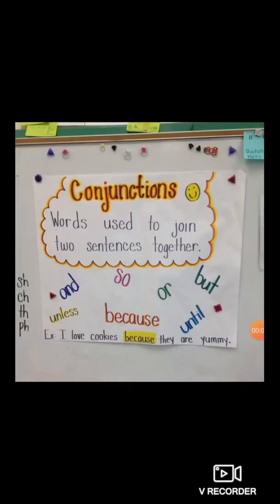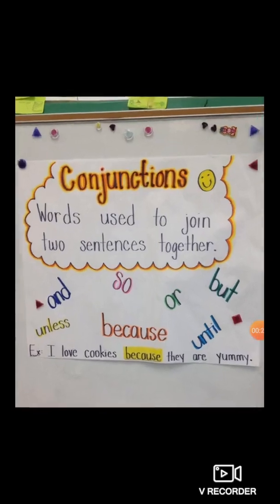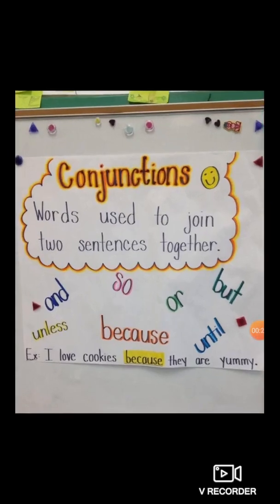Now conjunctions. What do you mean by conjunctions? Conjunctions are words used to join two sentences together. In simple words, conjunctions are joining words. And, unless, so, because, or, but, until. These all are examples of conjunctions. Now one example is given here. I love cookies because they are yummy.